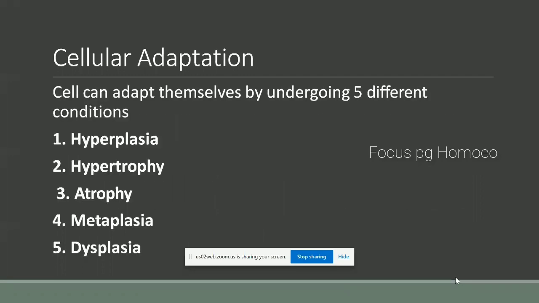There are some different conditions that may lead to cellular adaptations. What are they? First one is hyperplasia. Second one is hypertrophy. Third one is atrophy. Fourth one is metaplasia. Fifth one is dysplasia.